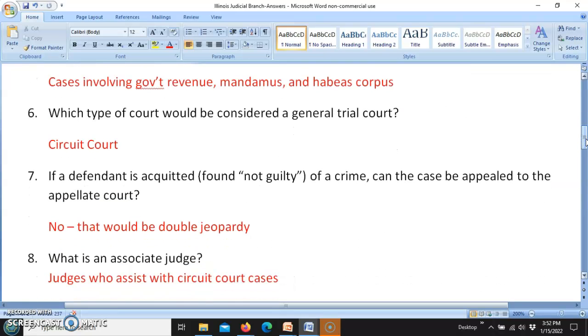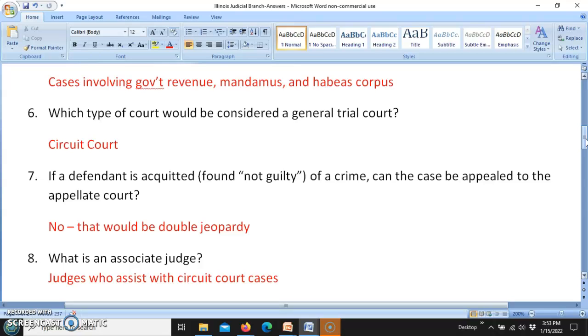If a defendant is acquitted, that is, found not guilty of a crime, could the case be appealed to the appellate court? And that would be a big no. If we were to be able to appeal a not guilty verdict and hear that case again, basically that would be double jeopardy. So you will only have appeals in the instance where the defendant was found guilty. You will not have an appeal if he is found not guilty. In that case, it would be the state that was initiating the appeal. And again, if the state is going to try someone again, that's double jeopardy, not allowed.